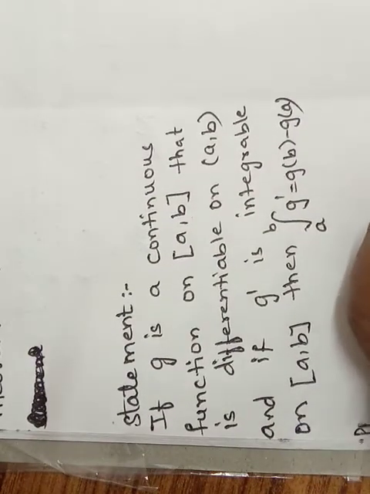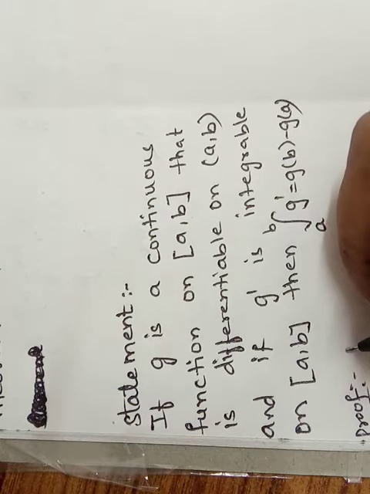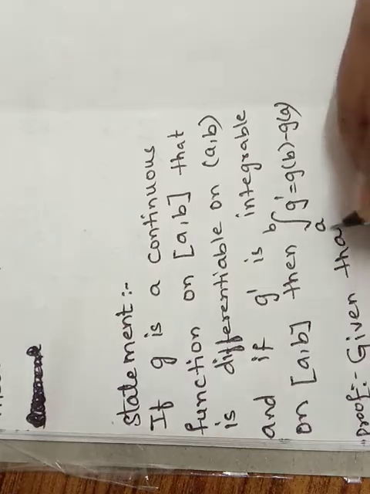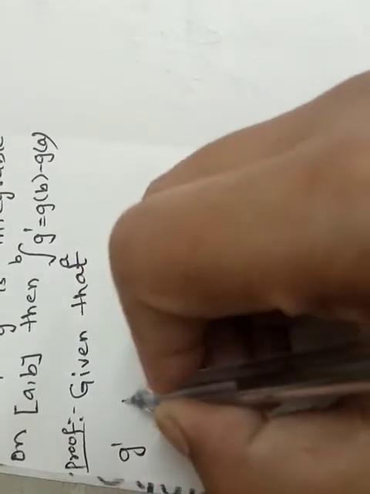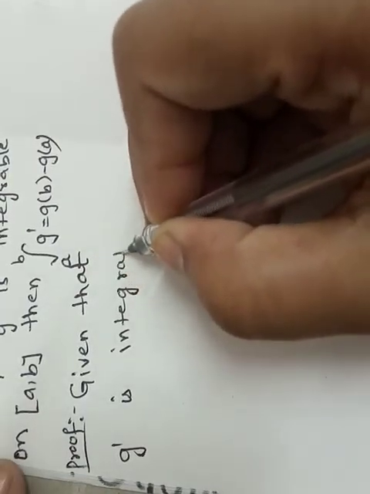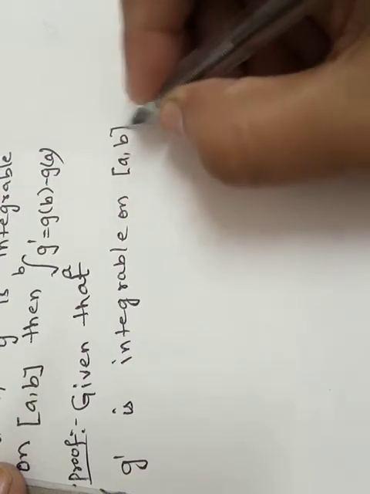So going for the proof, first of all what they have given we have to write. Given that g dash is integrable on closed interval a comma b.